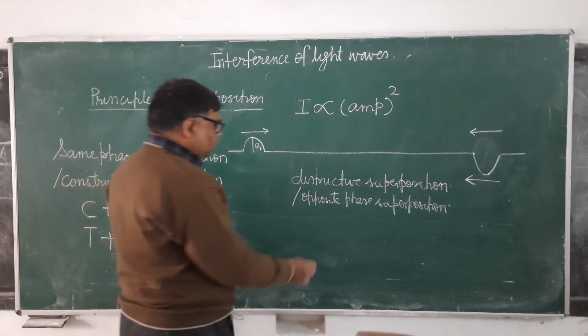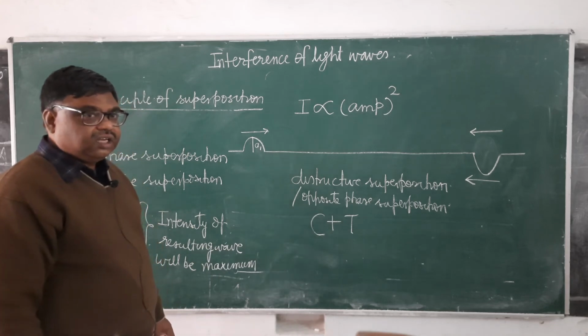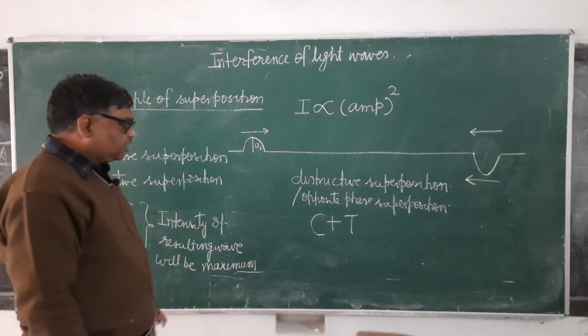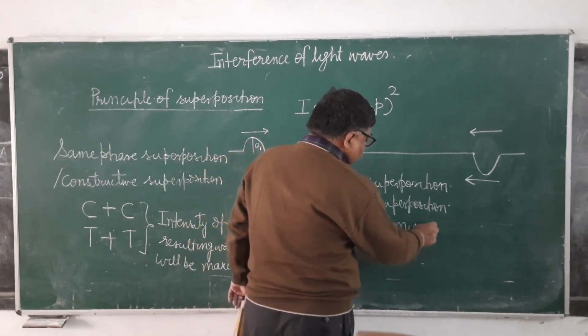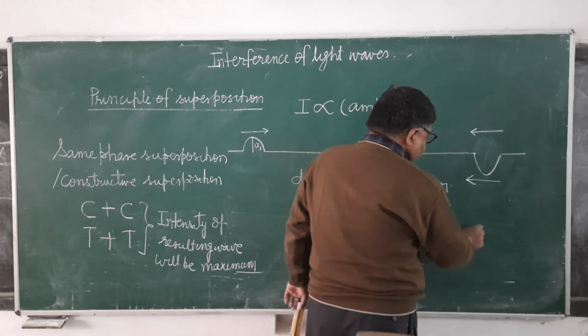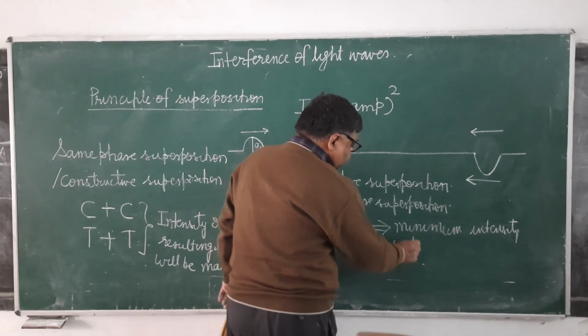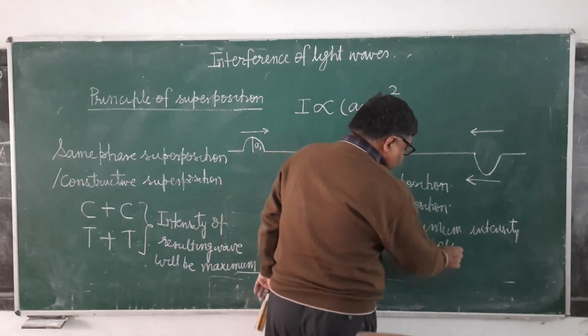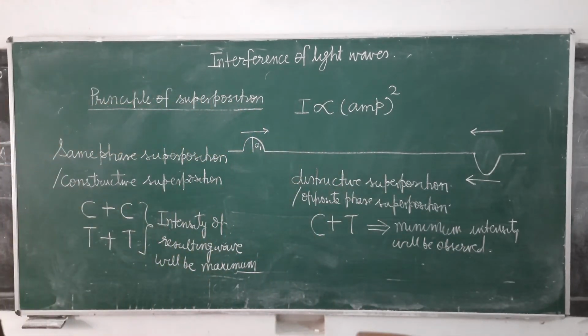In this, what will happen? The crest of one wave will superpose with the trough of the other. It's clear? Minimum intensity will be observed. And minimum intensity means the brightness will be very low, or we can say that area will become darker.